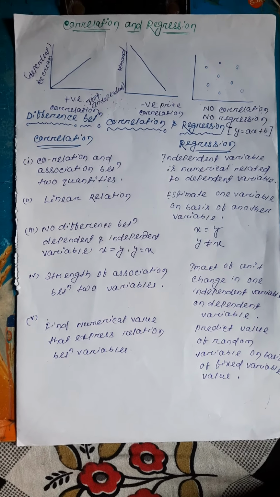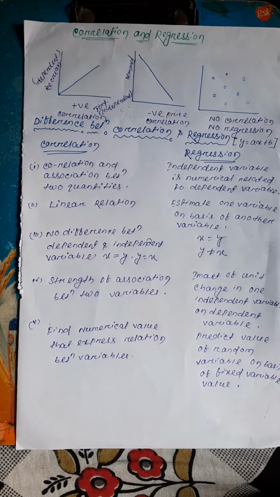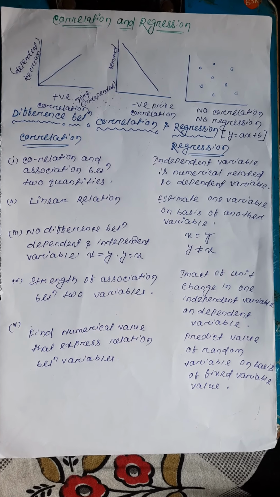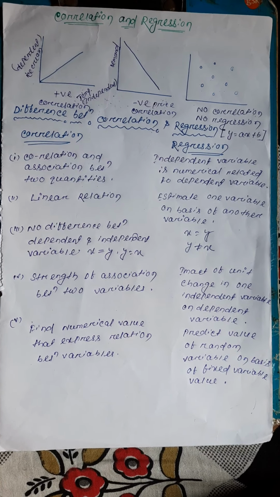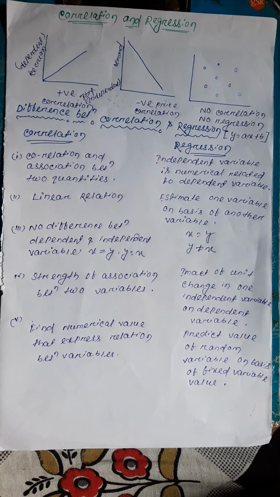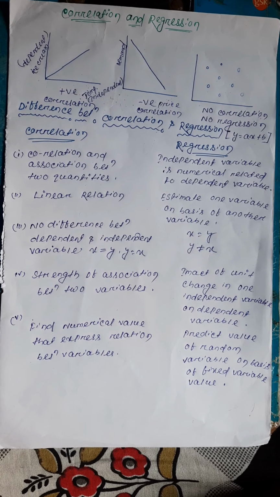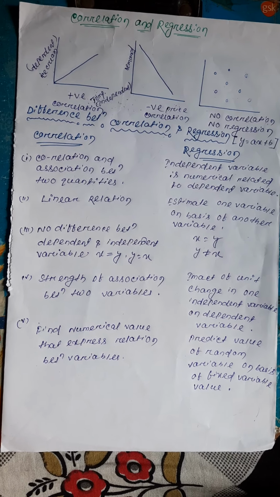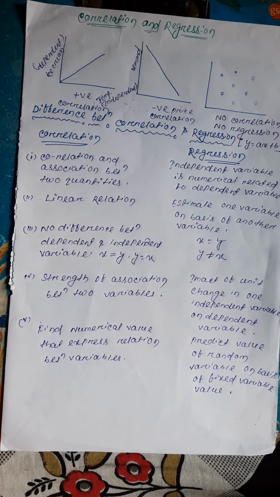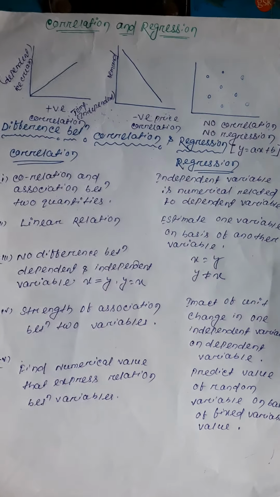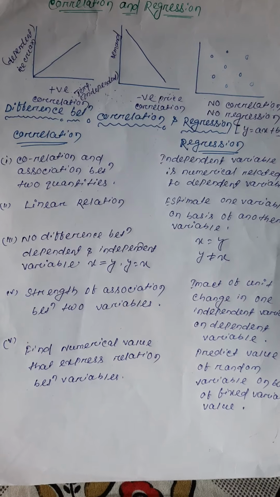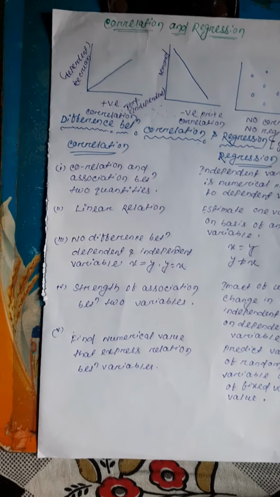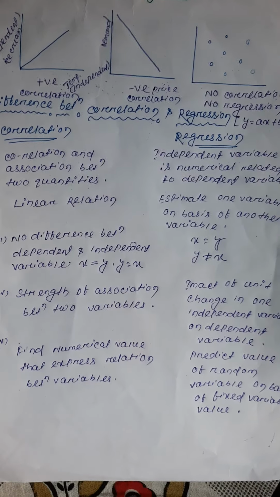Today's topic is correlation and regression. So what is correlation and what is regression? First, correlation. Correlation means a relation between two or more things. It is a statistical technique which helps us to find out what kind of relation exists between two or more variables.